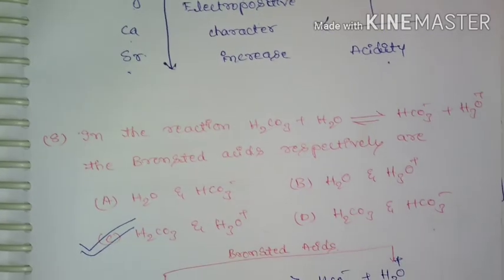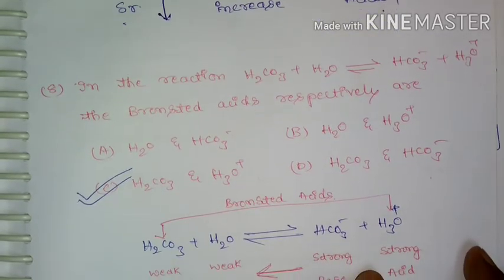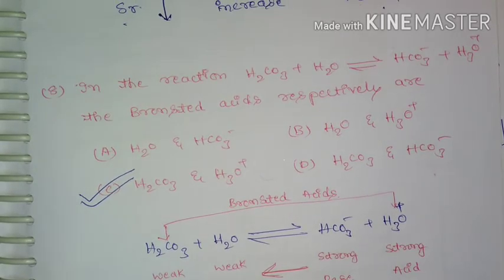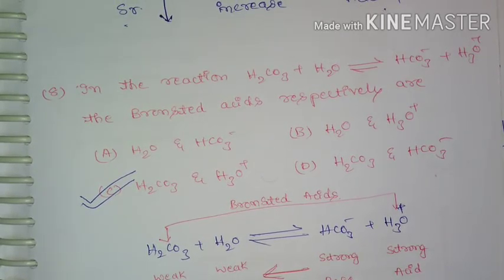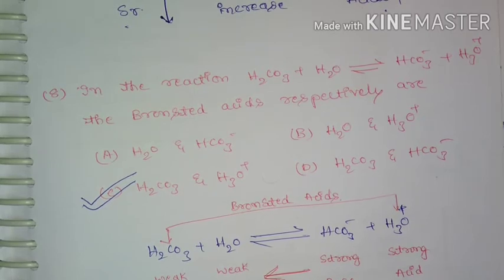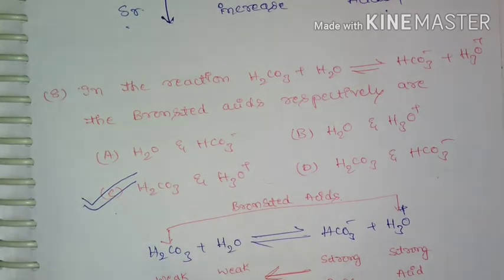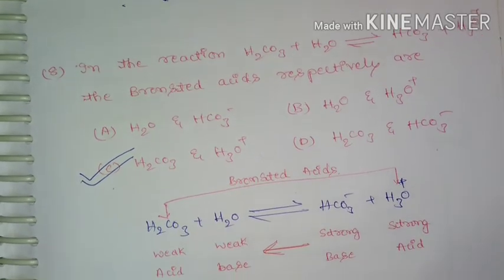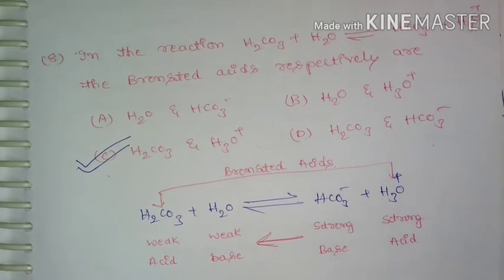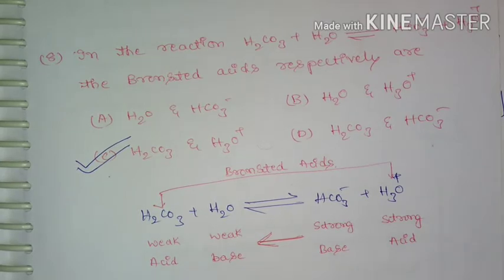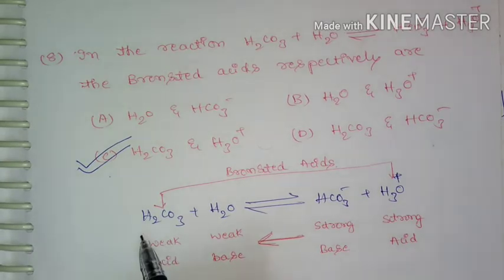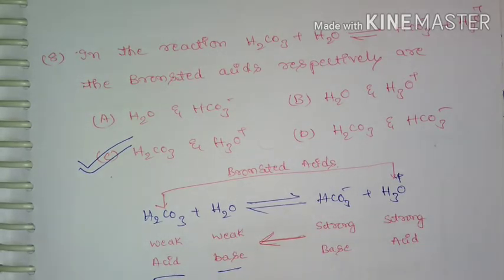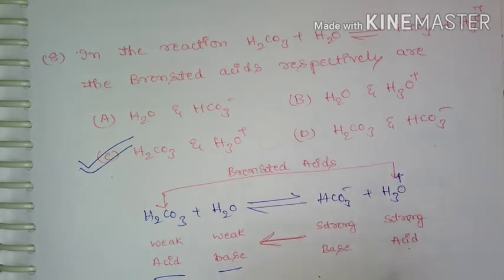Next question: in the reaction H2CO3 plus H2O giving HCO3 minus and H3O plus, the Bronsted acids respectively are, option C is correct, that is H2CO3 and H3O plus. It is on the basis of the acid-base concept, that is the Lowry-Bronsted theory. H2CO3 is a weak acid, it combines with a weak base, and it is going to give a strong base and a strong acid.